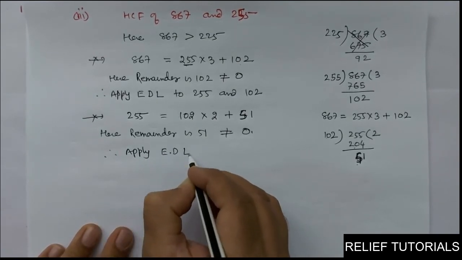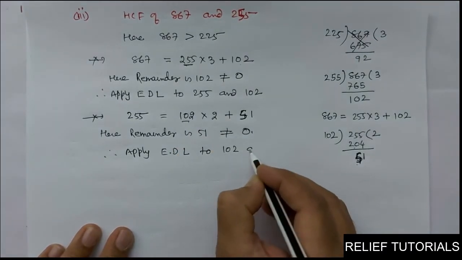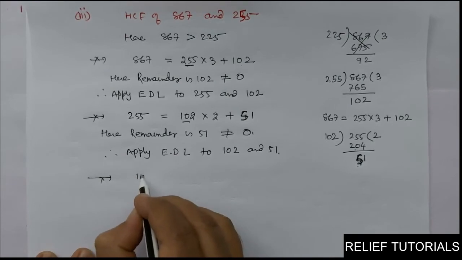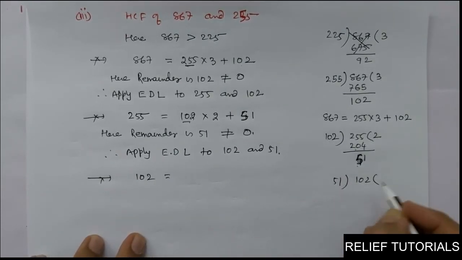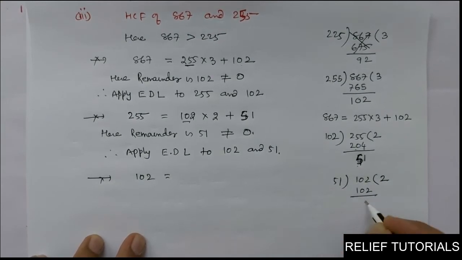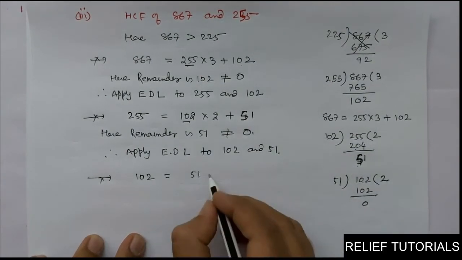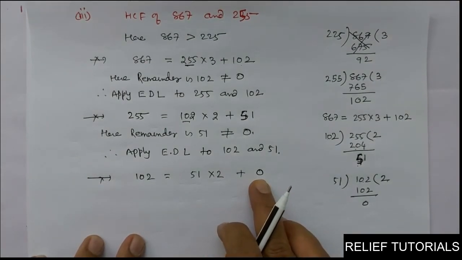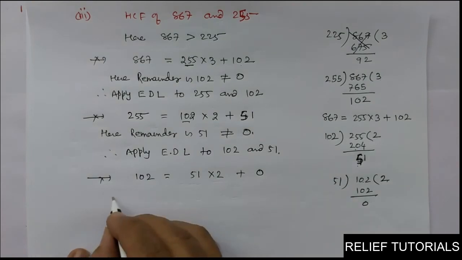Euclid division lemma to which numbers? 102 and 51. To 102 and 51. So now again, 102 divided by 51. 51 2s are 102. Remainder is 0. Clear? So 102, the dividend, is equal to divisor 51 into quotient plus remainder. So when you get remainder 0, you stop applying Euclid division lemma. So here the remainder is 0.